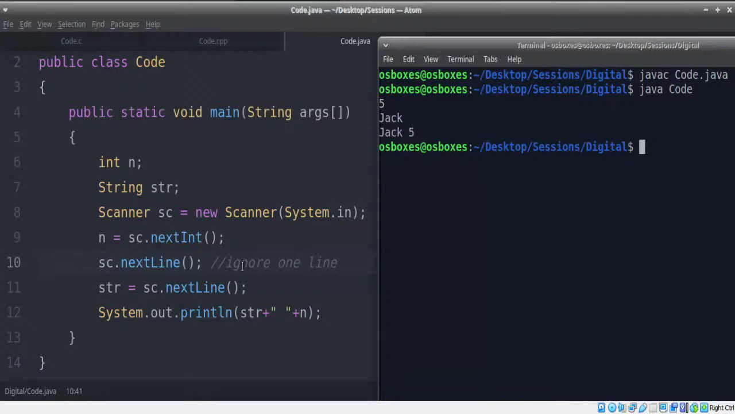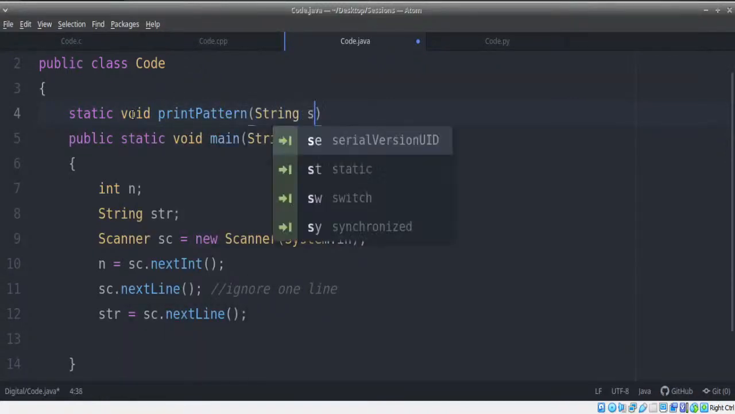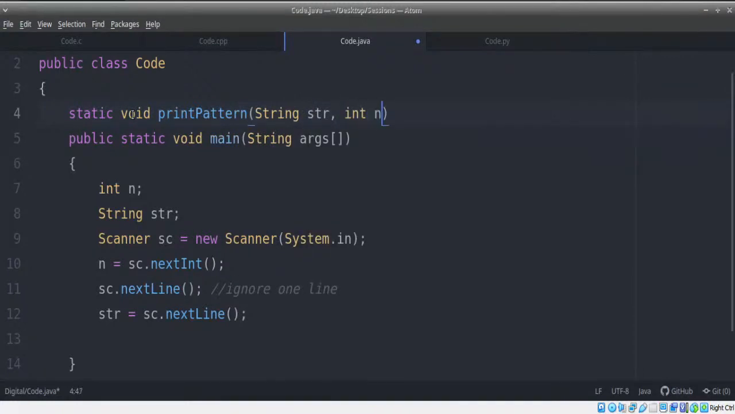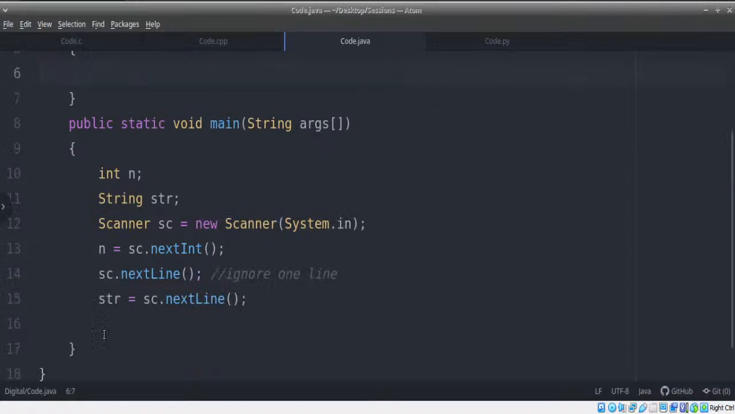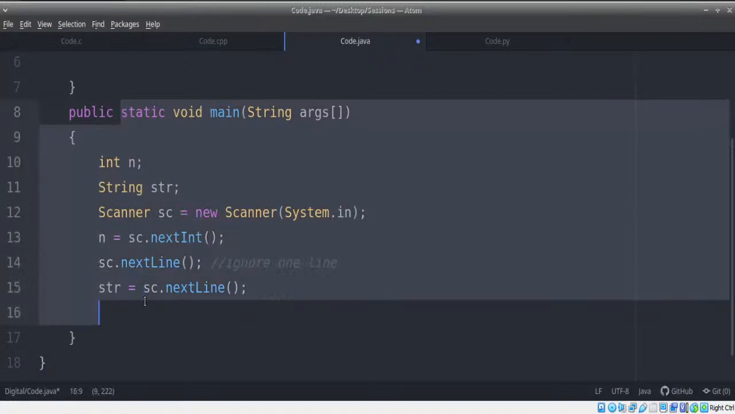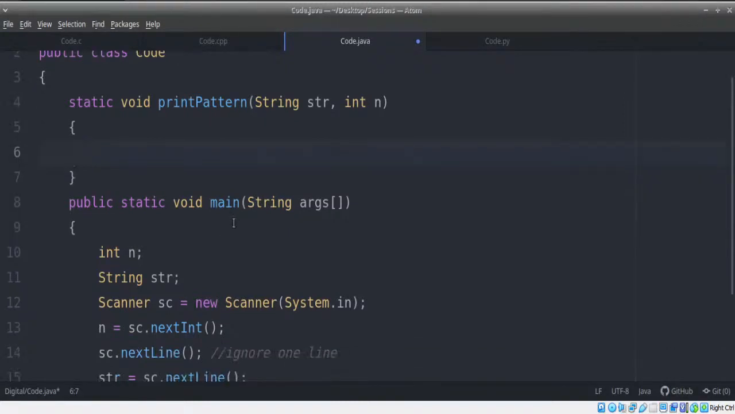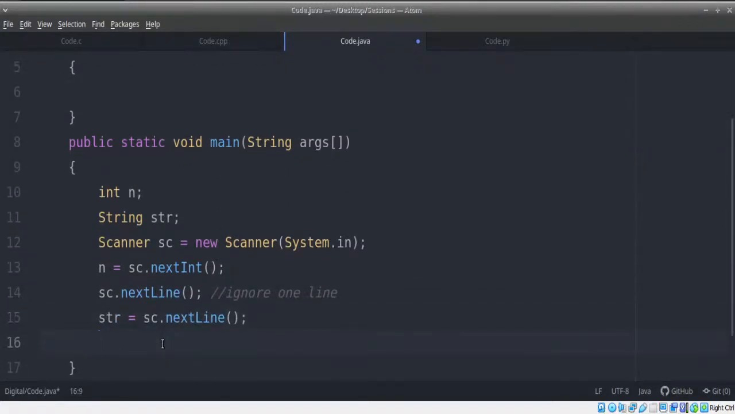But then again, we don't need to worry about this more if you're given a program where the input is given in a function and you just have to read it in a function. For example, you will be given one single function like static void printPattern of string str comma int n. This is what will be given to you. This part will not be shown to you, it is invisible. Only this part will be visible. You only need to write within the function. So that's how questions can generally be expected.